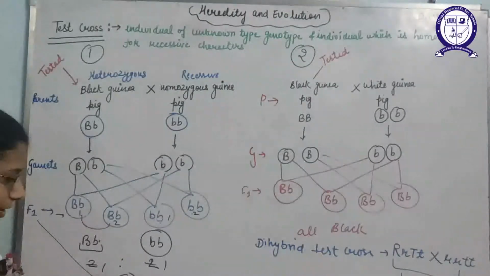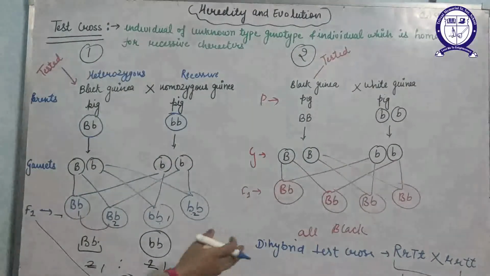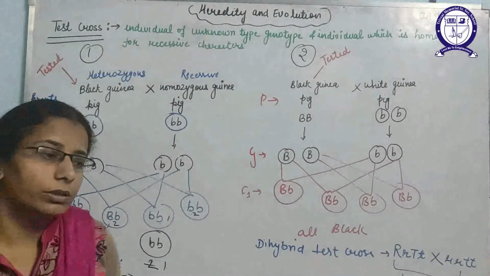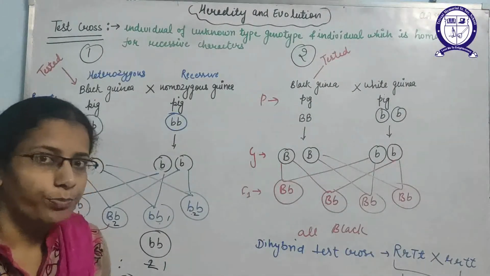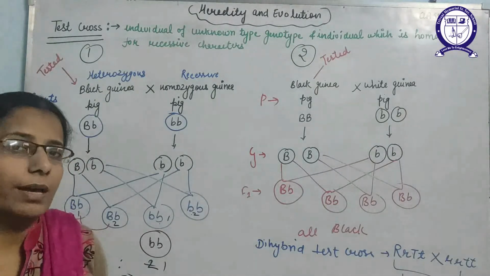In the monohybrid it will give only 1:1. I have told you the result of the dihybrid cross also, because so many times NEET will ask about the ratio. What will be the ratio of the monohybrid test cross and what will be the ratio of the dihybrid test cross?